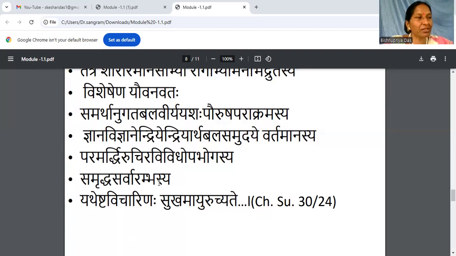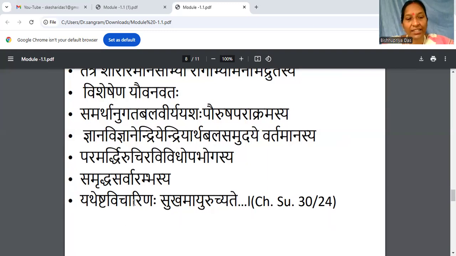And Samruddha Sarvarambhasya. Very capable of achieving whatever is planned or dreamed by the person. Samruddha Sarva Arambhasya. Arambha means starting, feeling like doing, planning to do, dreaming to do. He is very capable of achieving that. Once it is started, once it is dreamed, he will reach the end.